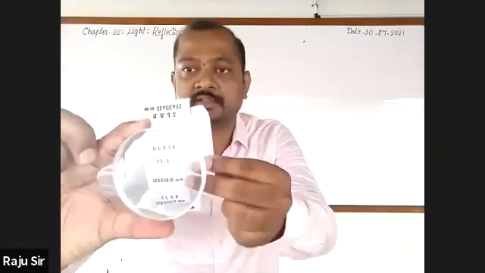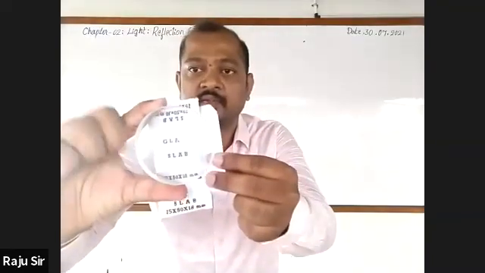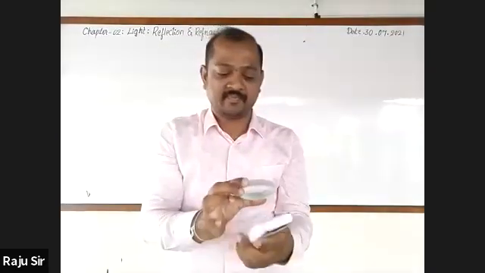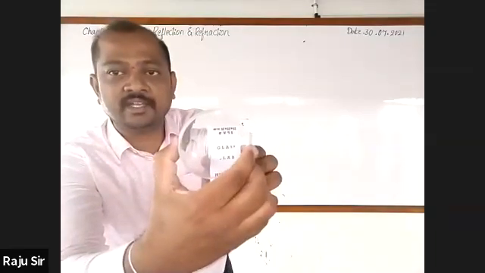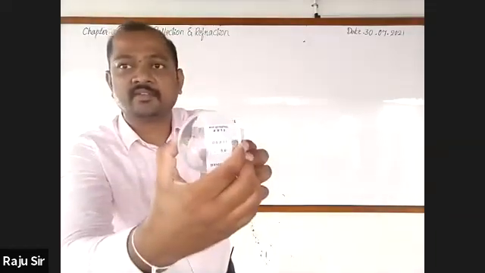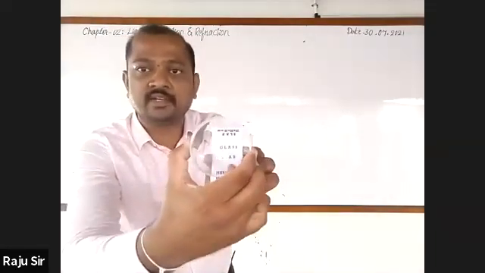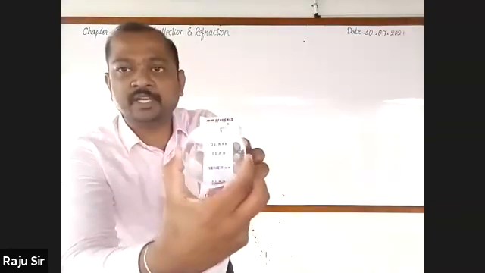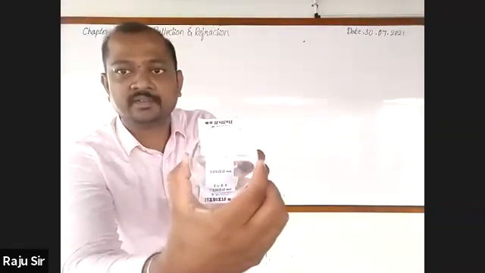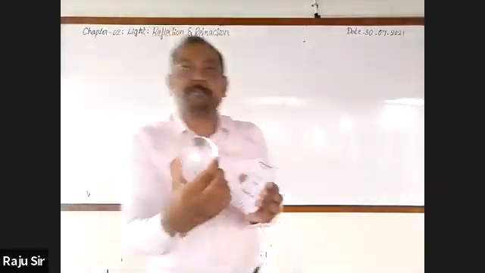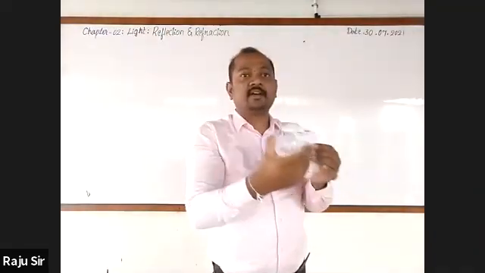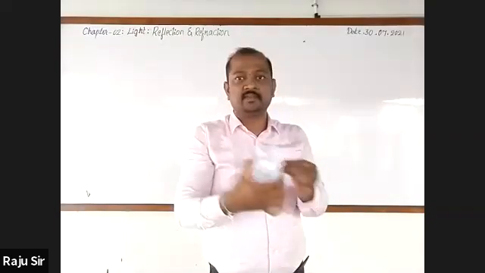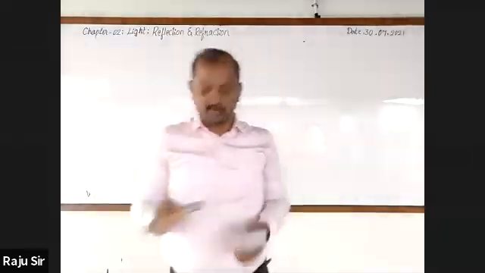Observe this. Image is diminished, sir. It is small in size, sir. Yes, the image is getting diminished, right? And also you can notice whether the letters are upside down or upright. Upright, sir. Erect letters can be seen. There is no upside down.